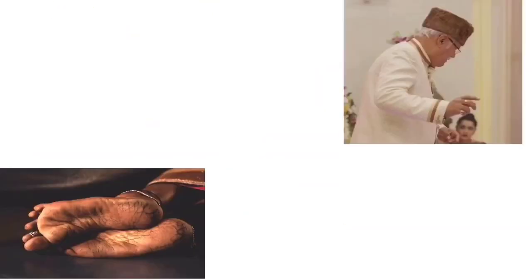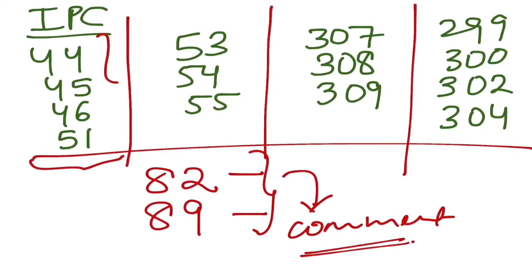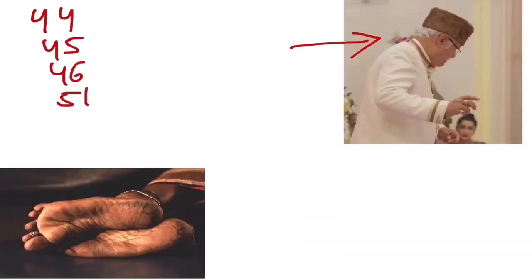Right, now you must be remembering this man, the very famous Chacha. Okay, so let us write down first 44, 45, 46 and 51. So these are the four IPCs which was written here. So just remember, this is a Chacha, right? So Chacha is rhyming with char and char, so it's 44. So now you know this sequence of 4 IPCs is starting with 44, right?